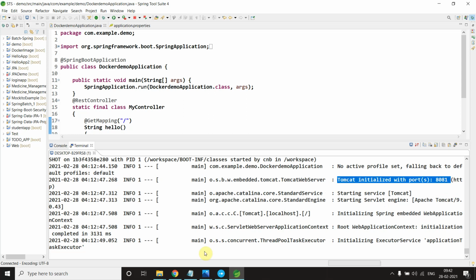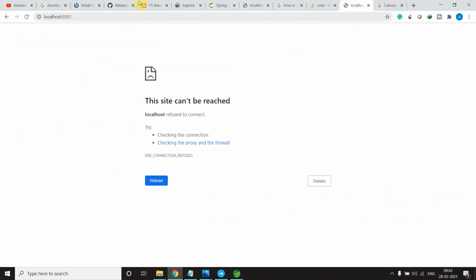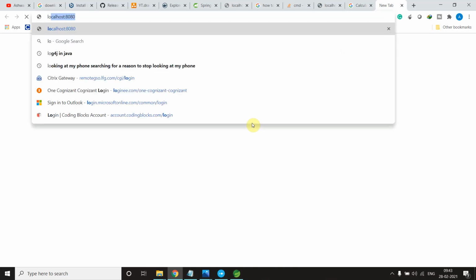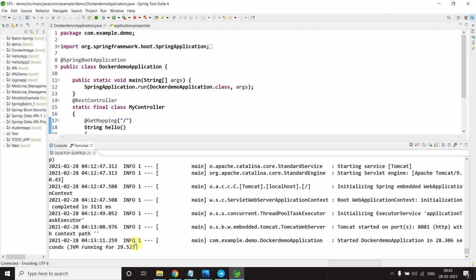So if I go into the browser and open 8081, let me open a new one where it is stuck. So this is 8081. We will get output like hey beautiful or something. Yeah, hello beautiful. Okay, great. Let me open a new one, localhost 8081. Yeah, hello beautiful. That's all. It is running.